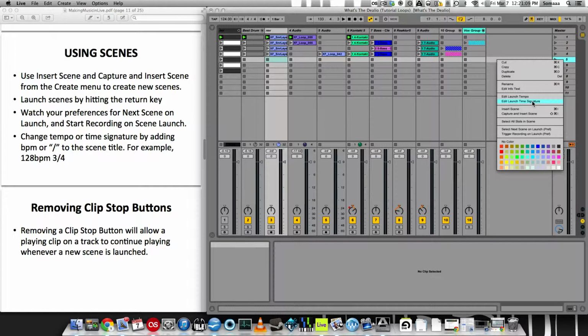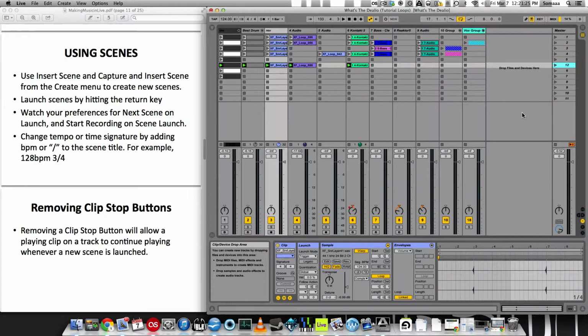If I decide to use capture and insert scene, it will capture, basically make a duplicate of whatever scene is playing at the time. So notice how scene 1 is primed and ready to play as soon as I click spacebar. So if I click capture and insert scene, it'll create scene 12, but it'll create a duplicate of scene 1, which was primed to play.